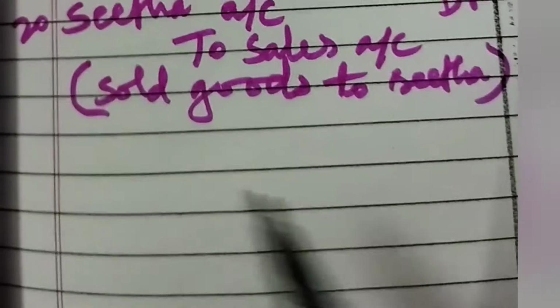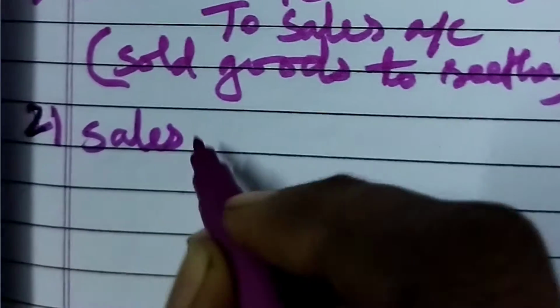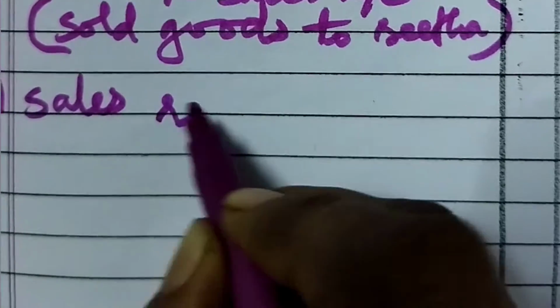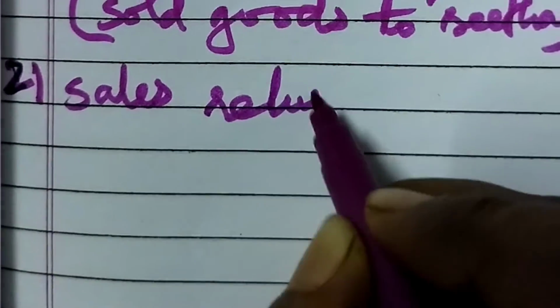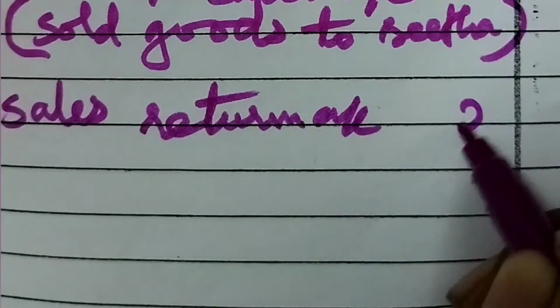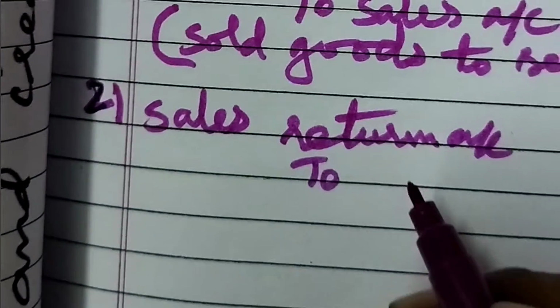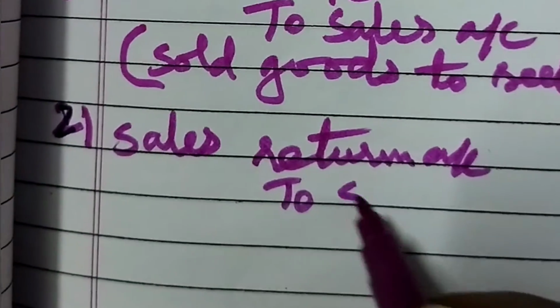What's the date? 21st. That is Sita returned goods. So we received the goods. So sales return account debtor to, who is the giver? Sita is the giver. So to Sita account.